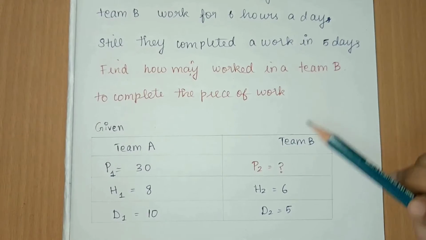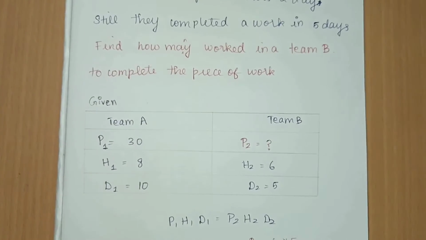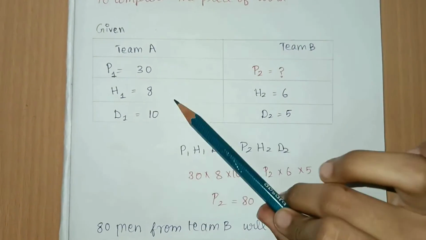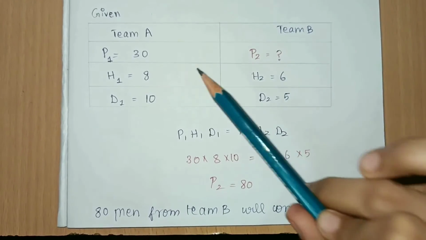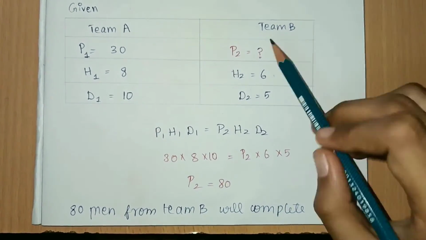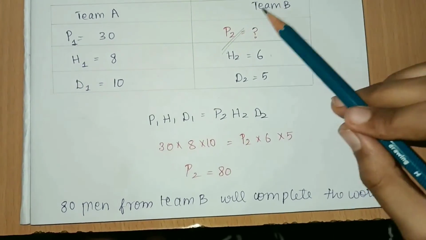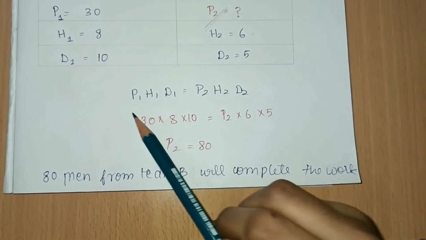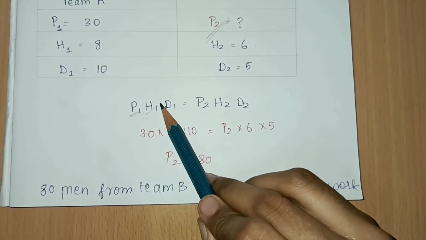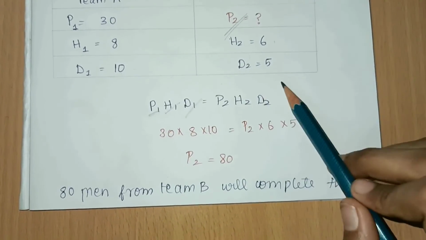Now we need to calculate the number of persons who worked to complete the job in team B. Here the data given was team A's number of persons, the hours taken by team A, and the number of days taken by team A to complete the work. We need to find the number of persons needed in team B to complete the same work. Both works were the same, so this is our formula: the persons in team A, hours in team A and days taken by team A, equal to the same for team B.